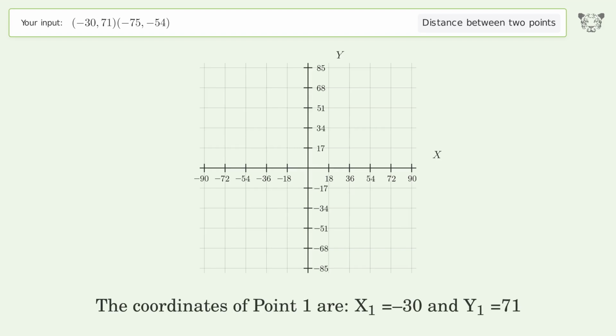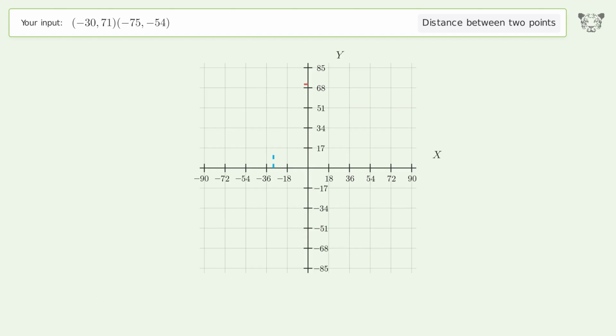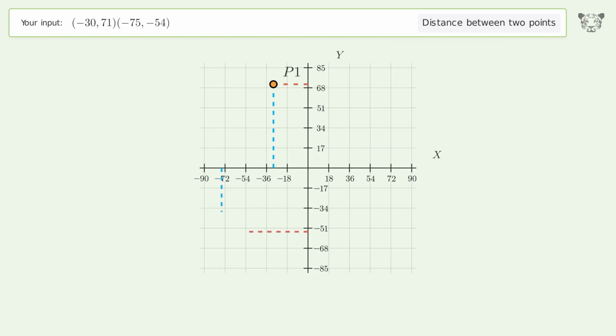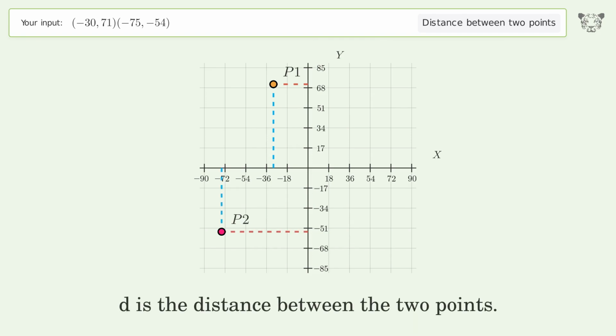The coordinates of point 1 are x1 equals -30 and y1 equals 71. The coordinates of point 2 are x2 equals -75 and y2 equals -54. D is the distance between the 2 points.